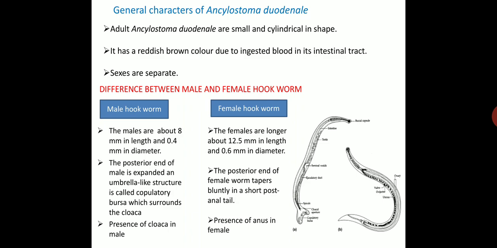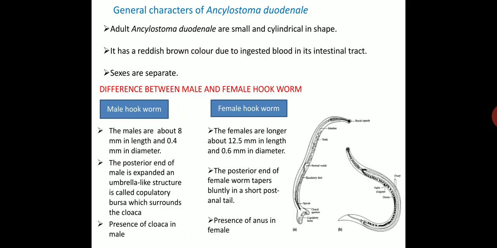So the general characters of Ankylostoma duodenale. Adult Ankylostoma duodenale are small and cylindrical in shape. It has a reddish brown color due to ingested blood in its intestinal tract. Sexes are separate. Coming to the difference between male and female hookworm: males are about 8 mm in length and 0.4 mm in diameter, and the females are longer, about 12.5 mm in length and 0.6 mm in diameter.